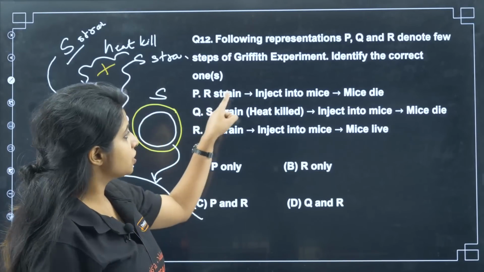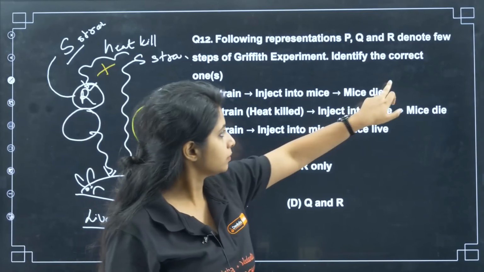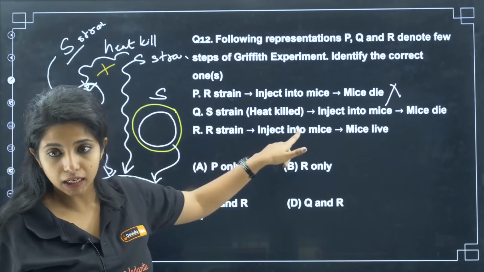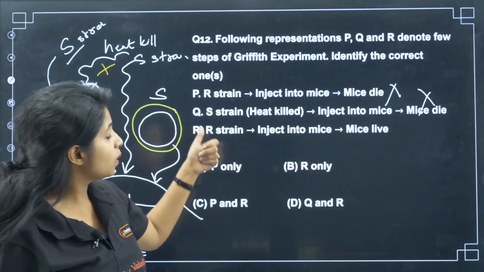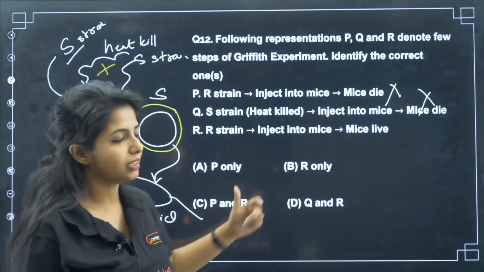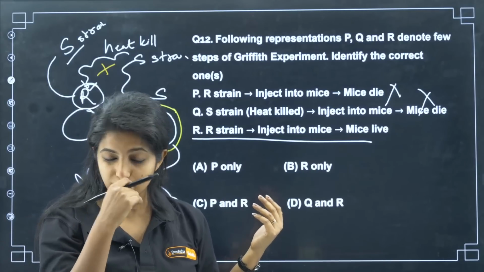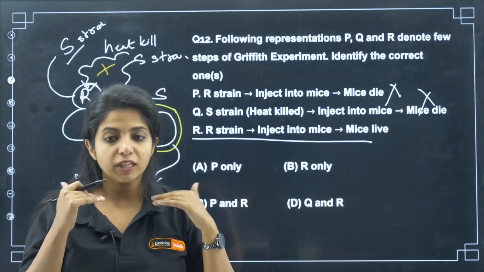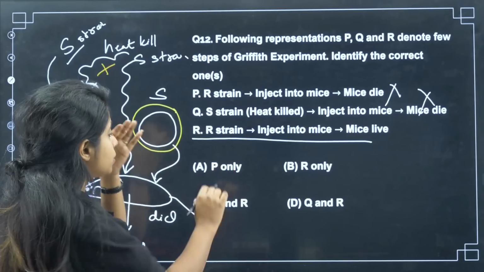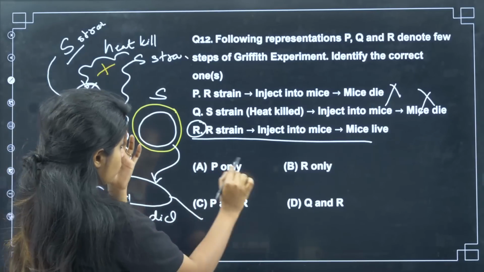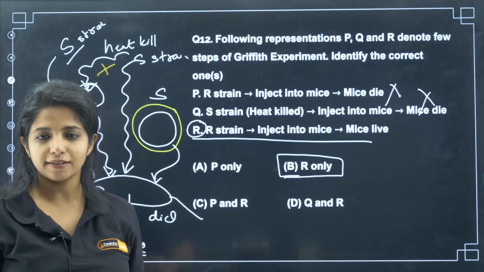Very, very important. So R strain, when we inject into mice, does the mice die? No, Baba, it lives. So this is wrong. Now S strain, heat killed one. If I inject into mice, the mice dies? No, mice will be living. Now R strain, I am injecting into the mice, will live? Yes, my dear children. Always remember, something that appears smooth and shiny is not always good. So that is the one that causes trouble. So only if you put S strain, the mice will be dying, or if you put heat killed S strain and also R strain together, the mice will be dying. So I'll say only this statement is correct, rest all of them are false. So B becomes the correct answer for this particular question.